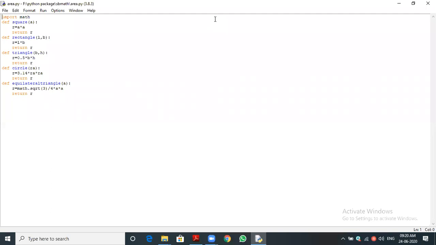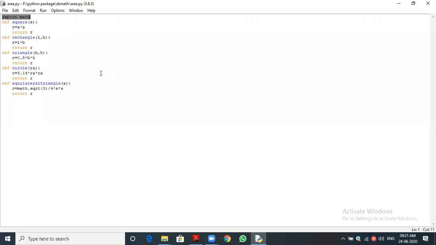Then inside the module, we are importing another module. That is the math module. I am importing it inside the other module, area. To find the area of an equilateral triangle, I'm using the math function. You can see this, I'm highlighting math.sqrt. Where is the sqrt function defined? It is inside math. The math module is imported in the first line of the module. This is the way to import a module. Normally we can import a module.